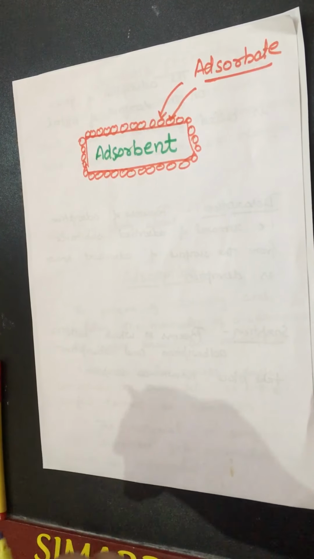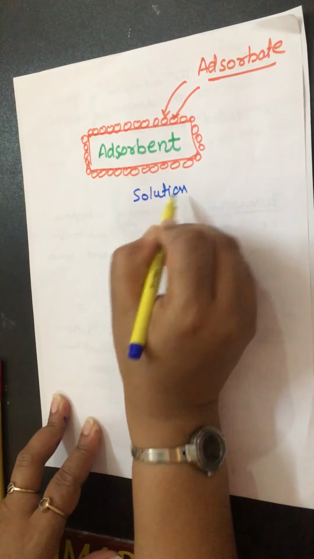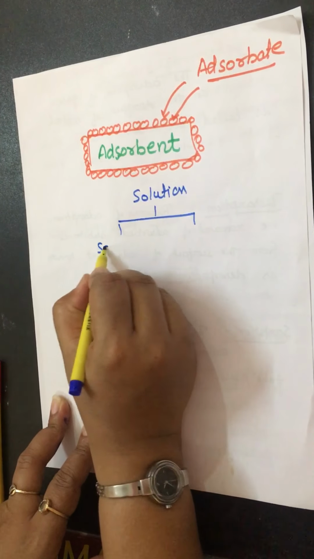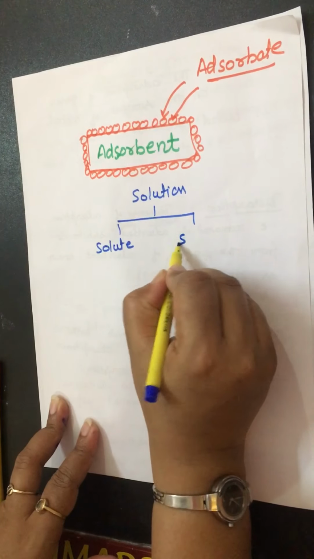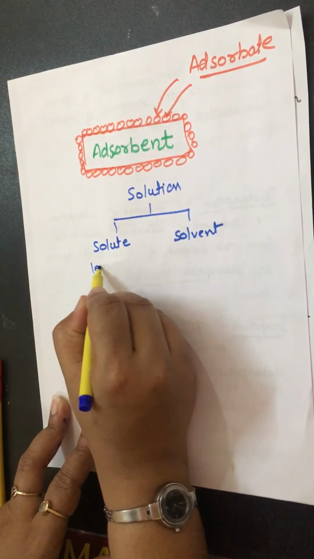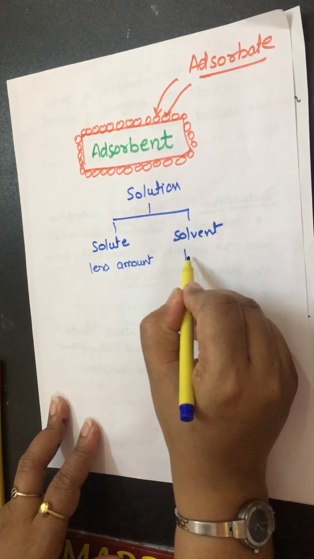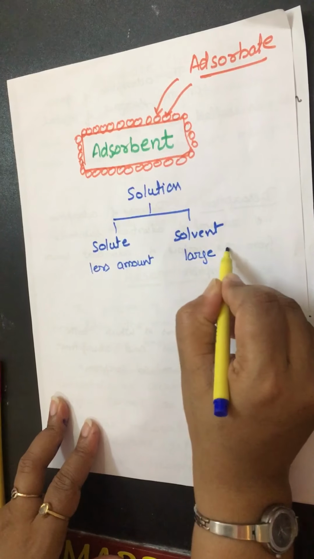You can remember these two terms by taking a solution. We know that a solution consists of solute and solvent, right? The solute is in less amount and the solvent is in large amount.